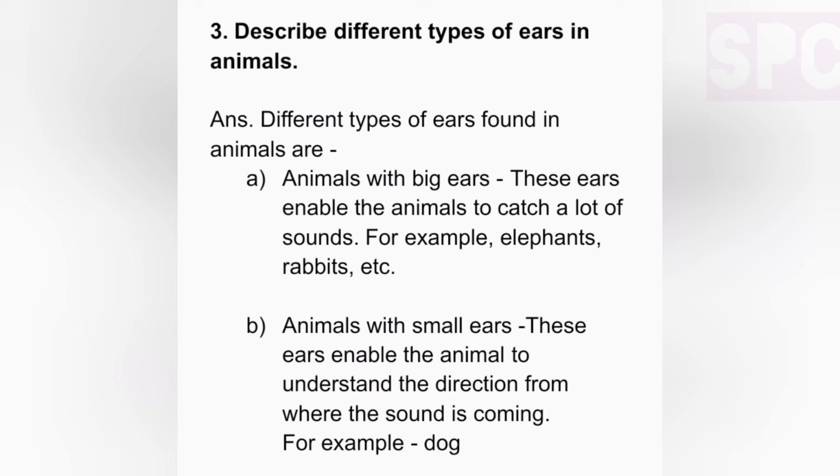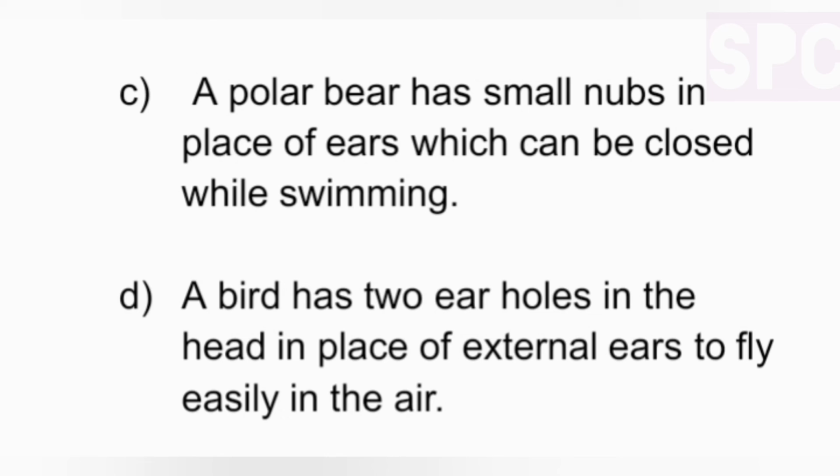Question number 3. Describe the different types of ears present in animals. Answer. Different types of ears which are found in animals are A. Animals with big ears. These ears enable the animals to catch a lot of sounds. For example, elephants and rabbits have such kind of ears. B. Animals with small ears. These ears enable the animals to understand the direction from where the sound is coming. For example, dog.